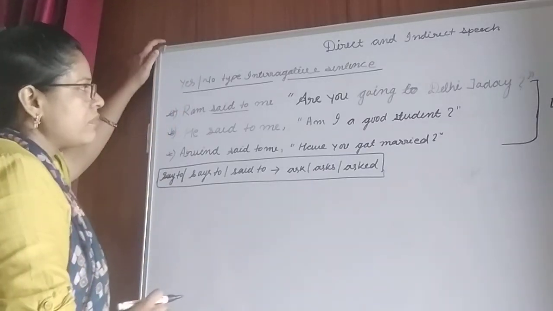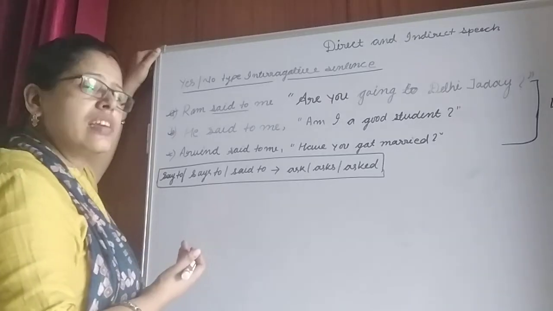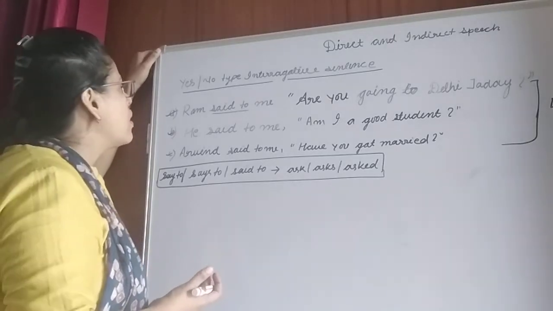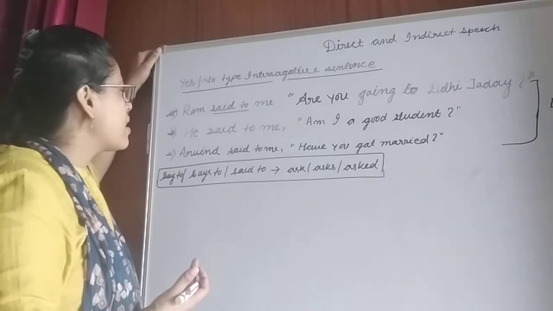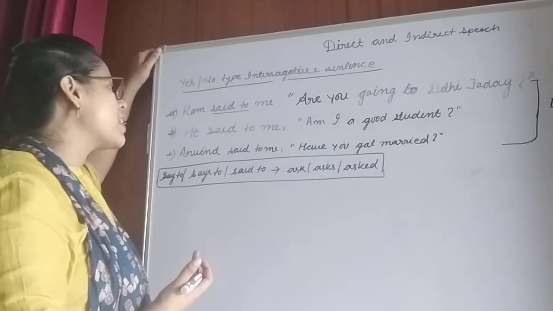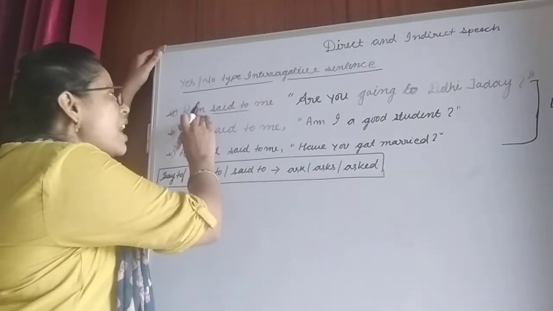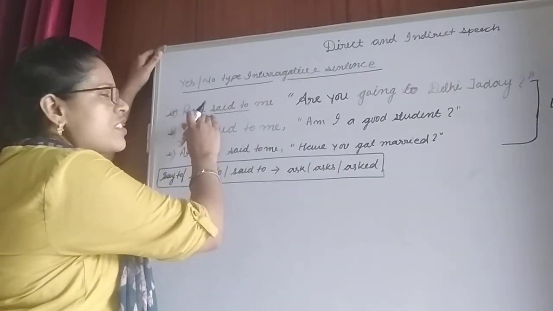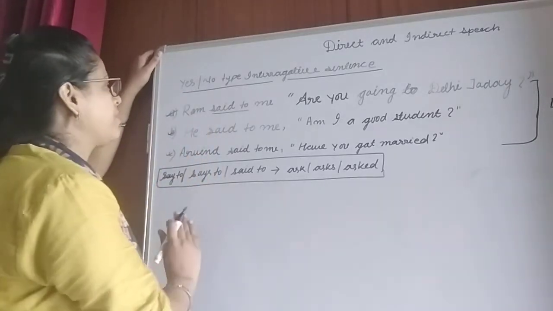Now, how can we change these? We will understand with the help of various examples. Let's see how we can change the first, a yes-no type interrogative sentence, into indirect speech.